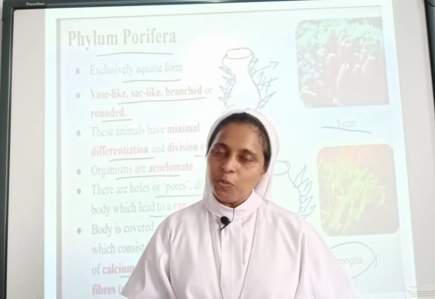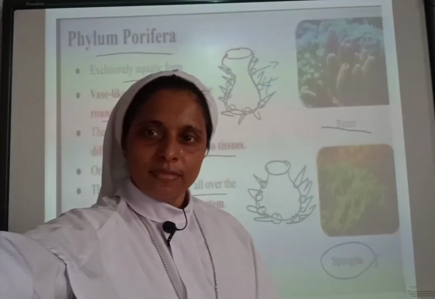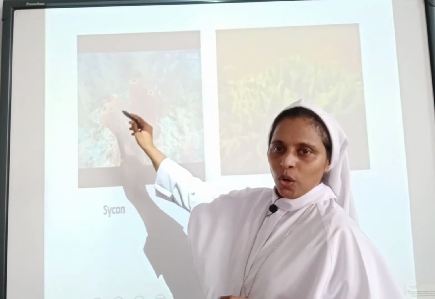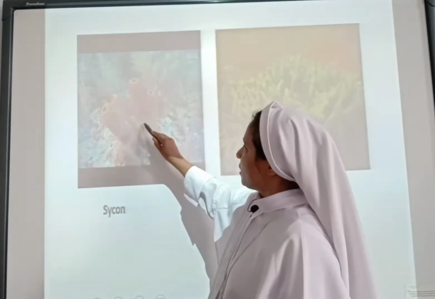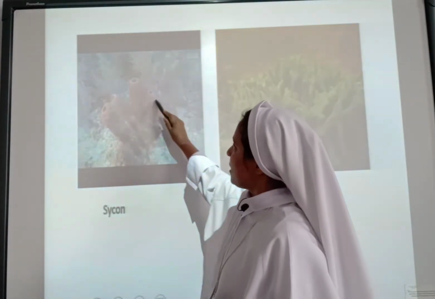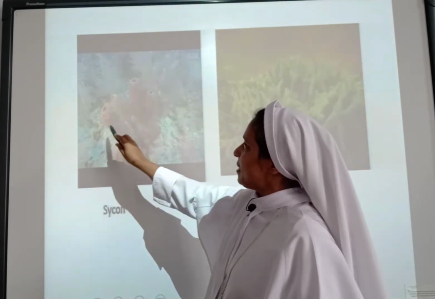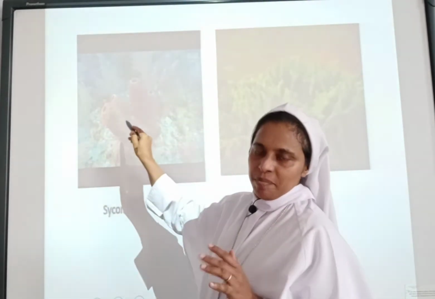So next, let us move to the next phylum. Before moving to the Coelenterata, let us see the Cycon in a little closer view. So you can see here the vase-like structure. See, the hollow portion goes all over the body. It is found exclusively in marine water, that means exclusively in the deep ocean.